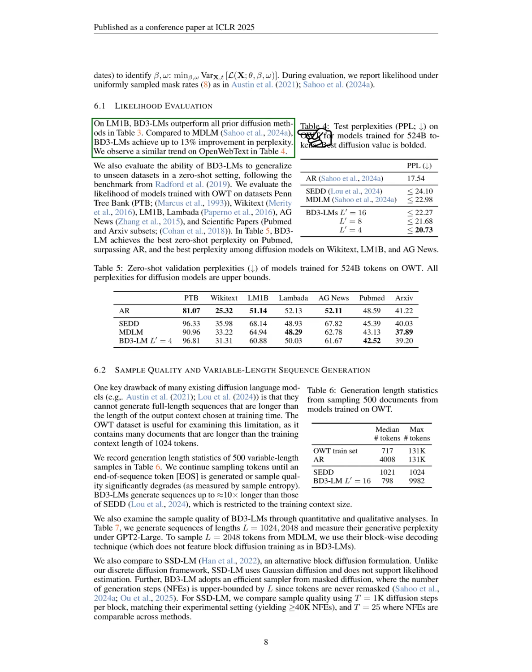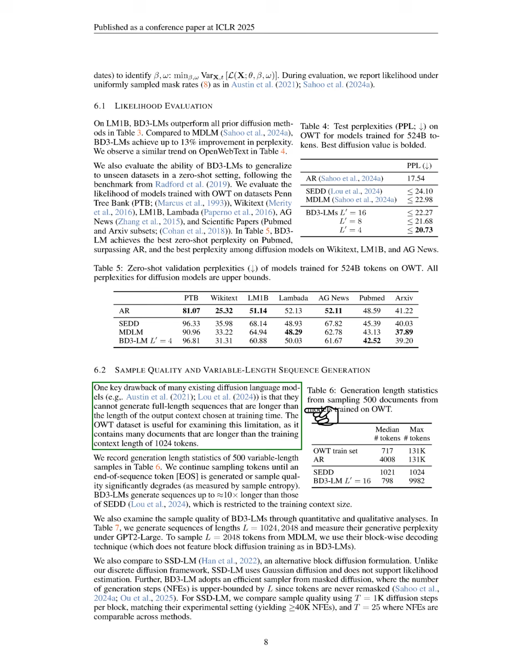When evaluating likelihood on the 1 billion words dataset, BD3LMs outperform previous diffusion methods, achieving notable improvements in perplexity. We observe similar results on OpenWebText and assess the model's ability to generalize to unseen datasets in a zero-shot setting. Our evaluations show that BD3LM achieves the best zero-shot perplexity on certain datasets, surpassing other models.